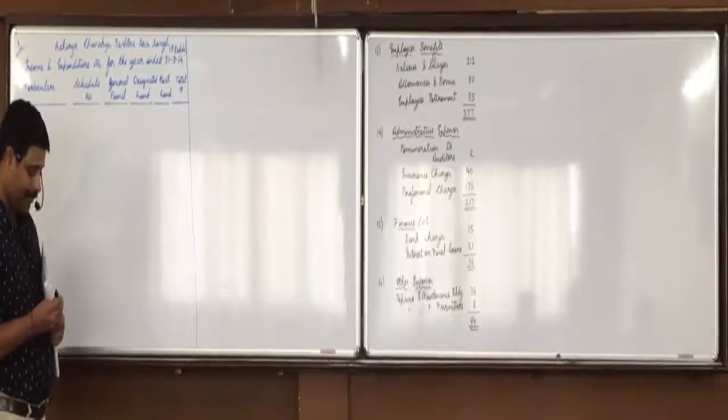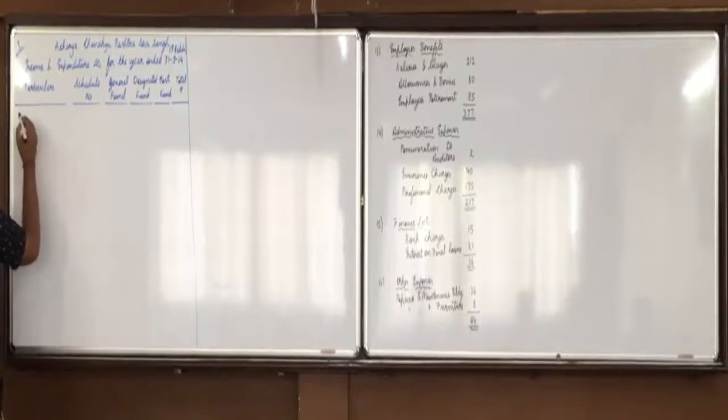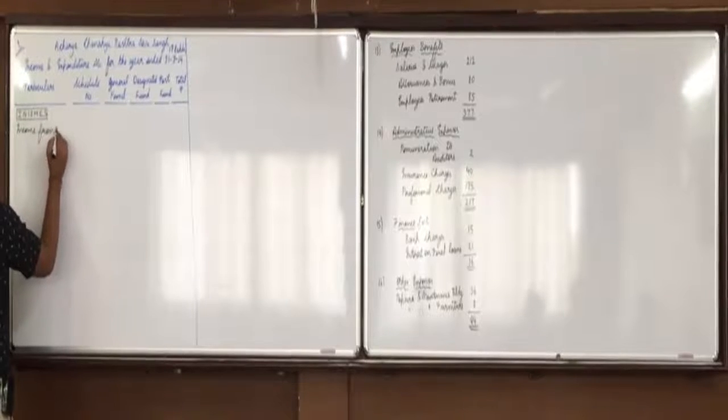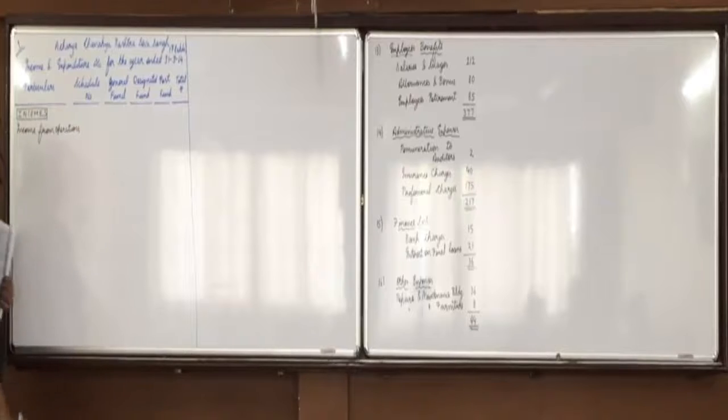Now be attentive. Very first, we have incomes. Within incomes, first is income from operations. No schedules are there for incomes.